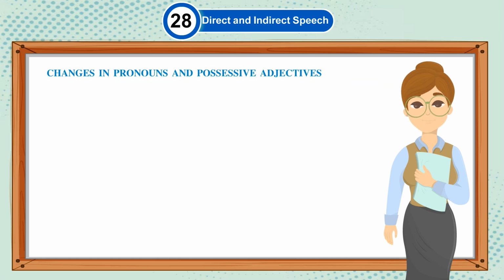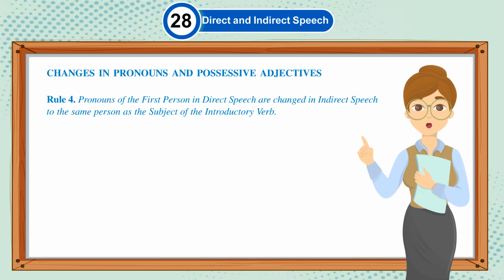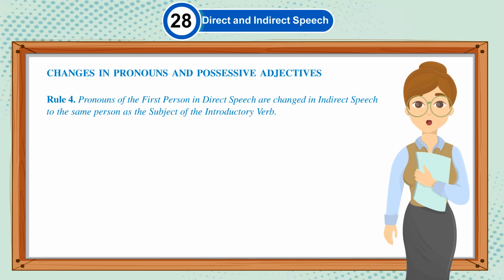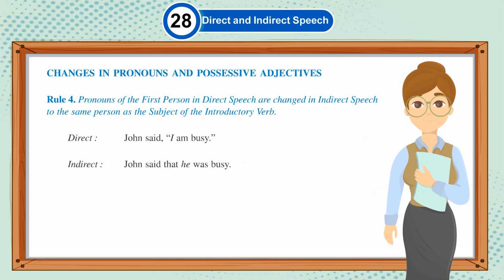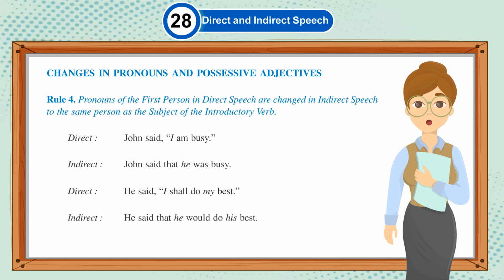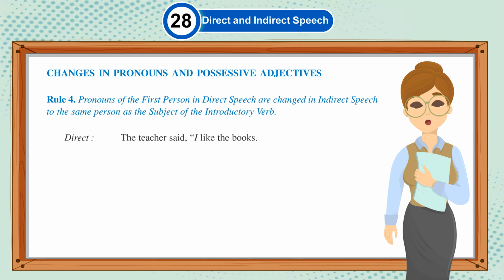Changes in pronouns and possessive adjectives. Rule 4. Pronouns of the first person in direct speech are changed in indirect speech to the same person as the subject of the introductory verb. Direct: John said, "I am busy." Indirect: John said that he was busy. Direct: He said, "I shall do my best." Indirect: He said that he would do his best. Direct: The teacher said, "I like the books." Indirect: The teacher said that she liked the books.